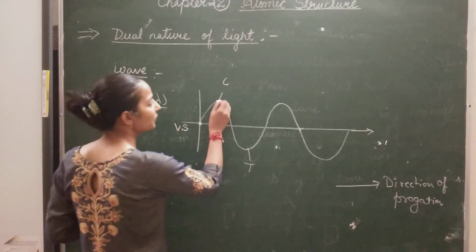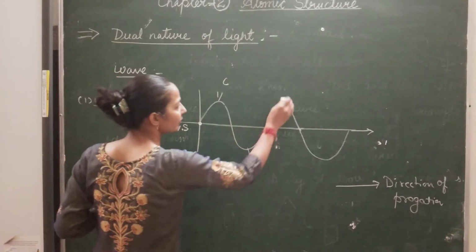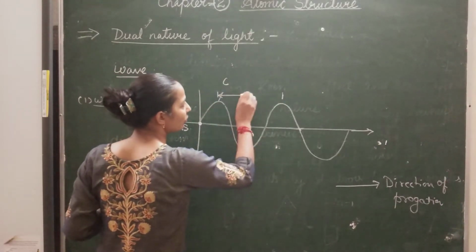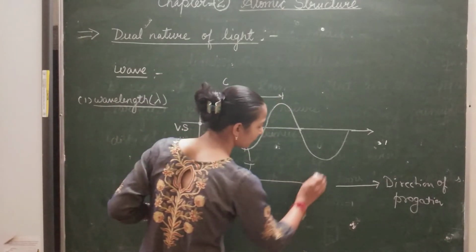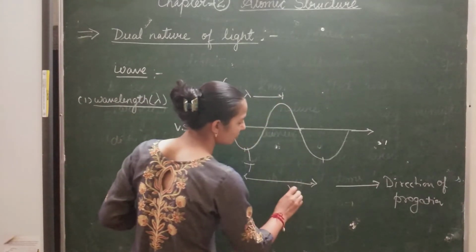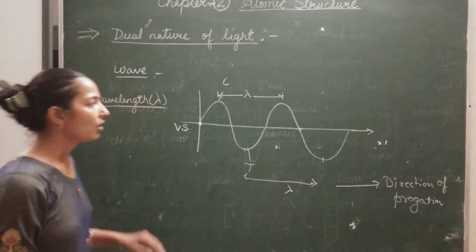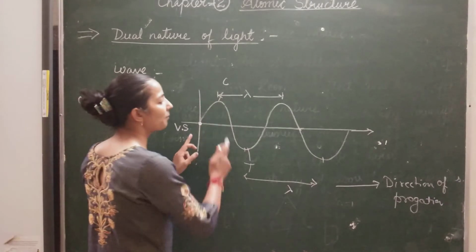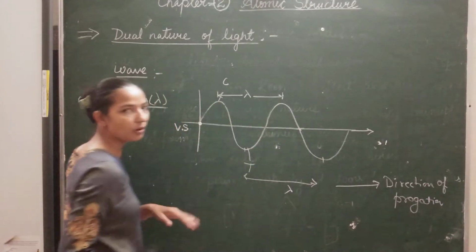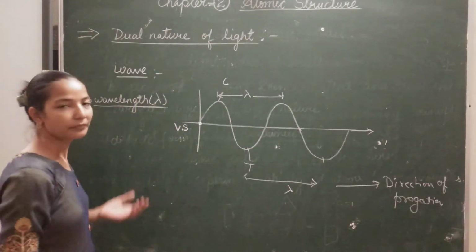The distance between two successive crests or two continuous troughs, we can take this one also, no problem. This distance is called the wavelength of any wave, or the length of a complete wave is also called wavelength.